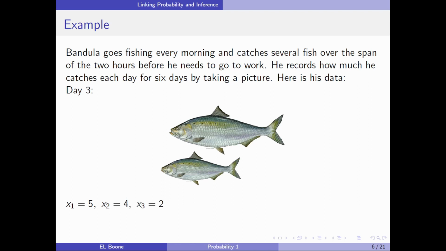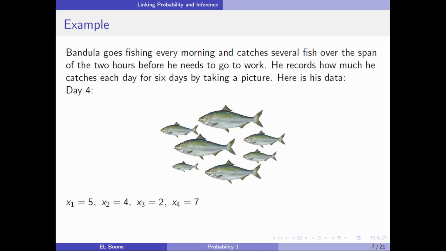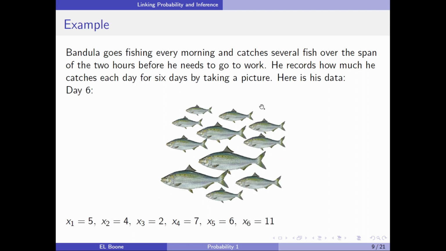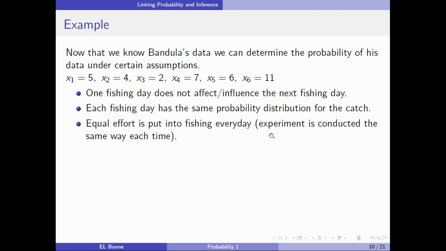Here, he only caught 2 on day 3. On day 4, he caught 7, right? Let's make sure. 1, 2, 3, 4, 5, 6, 7. Correct. All right, on day 5, he caught 1, 2, 3, 4, 5, 6. And on day 6, he caught, oh my gosh, 1, 2, 3, 4, 5, 6, 7, 8, 9, 10, 11, I think. Maybe I miscounted here. I think there's 10 or 11. Anyway, we're going to go with 11.